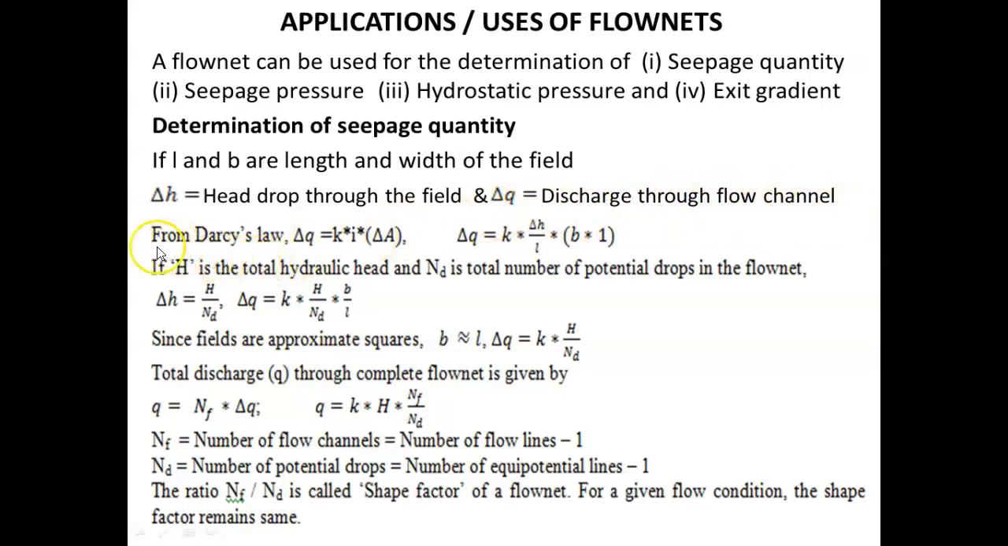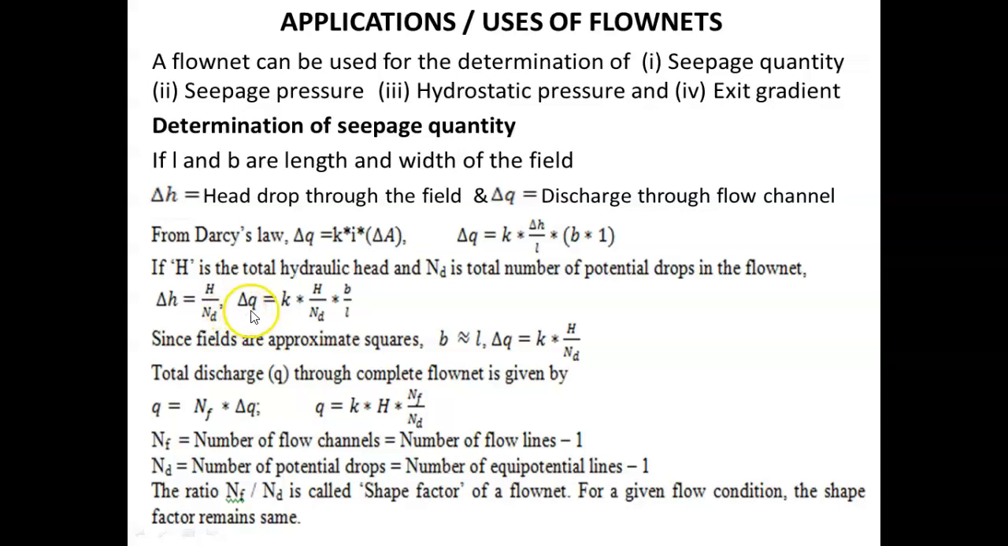From Darcy's law, we know that ΔQ = K i ΔA. Then ΔQ = K × (ΔH/L) × B × 1, where we write hydraulic gradient as ΔH by L, and area as width into unit thickness. If H is the total hydraulic head and ND is the total number of potential drops in the flow net, then we can write ΔH = H/ND, that is, total head divided by number of potential drops.